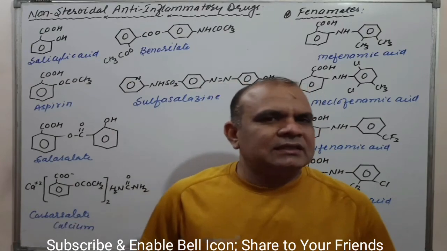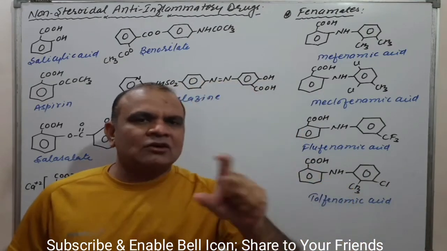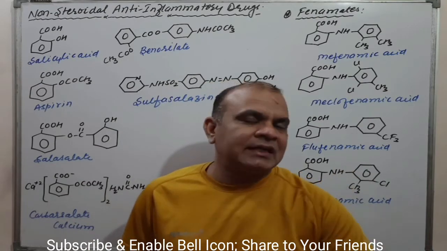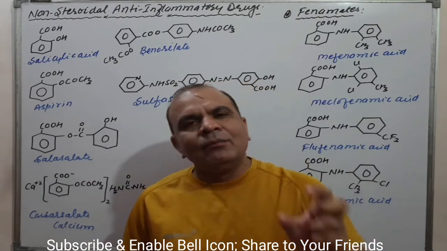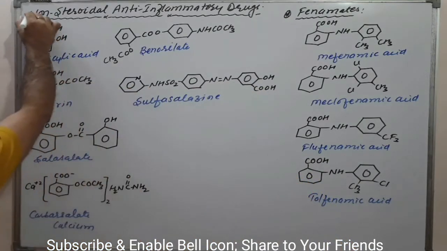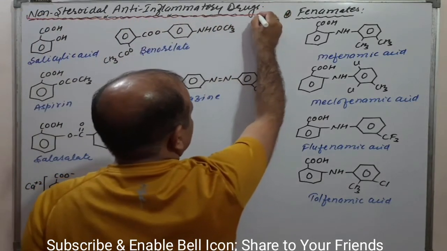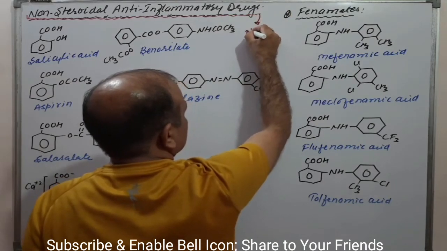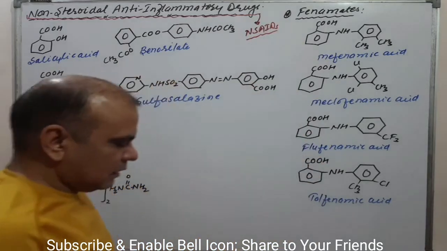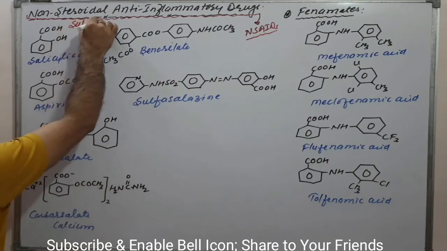Students, as we have discussed the different categories of NSAIDs, now we will discuss the structure of NSAIDs, as we are studying medicinal chemistry. So let us discuss the structures of non-steroidal anti-inflammatory drugs, also known as NSAIDs. The first category is salicylates.